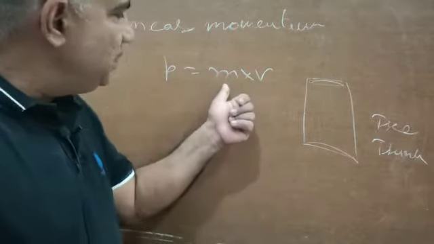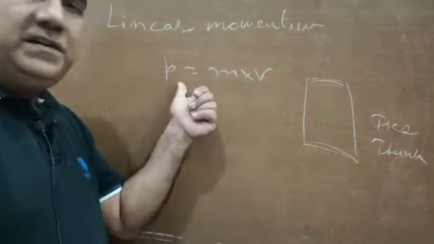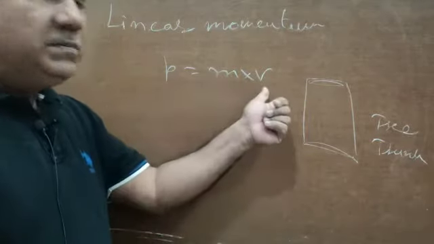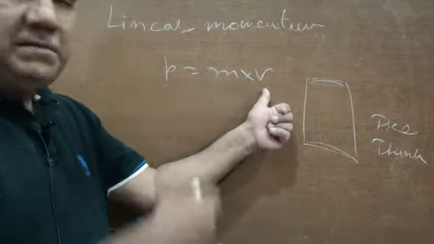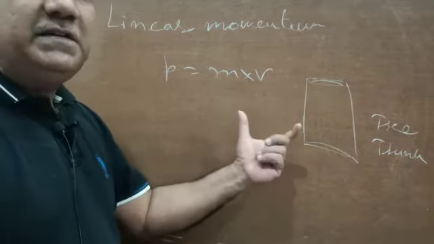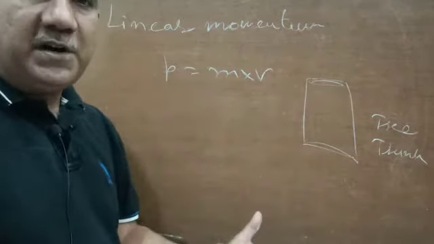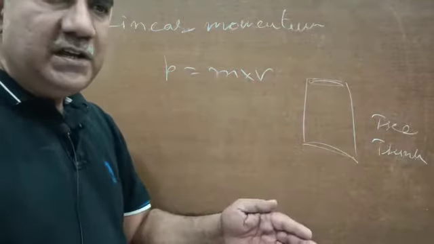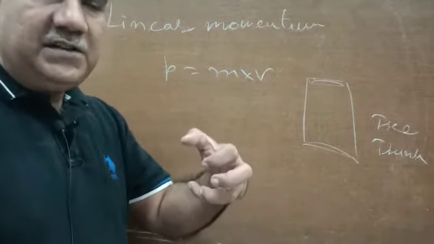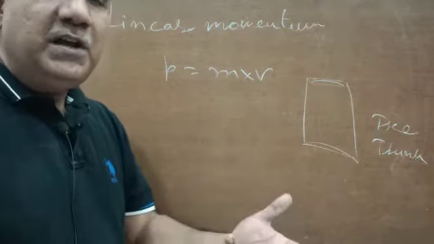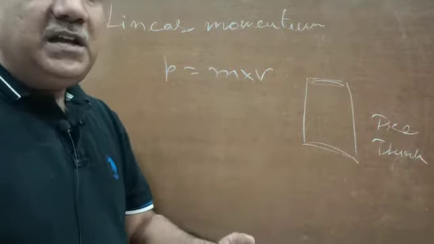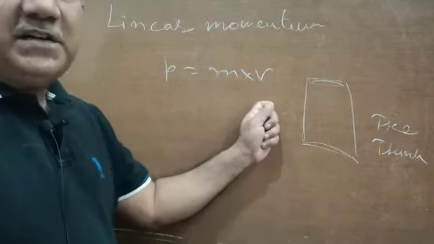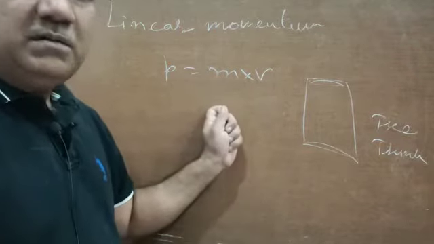If the mass of a body is doubled, momentum will obviously double from this mathematical expression. Also if the velocity is doubled, its momentum will get doubled. And if both mass and velocity are doubled, momentum will become 4 times. So momentum of a body, which is the measure of the motion of a body, which in turn can be said to be the measure of the impact of the motion of a body, is nothing but the product of mass and velocity, and it depends directly on both mass and velocity.